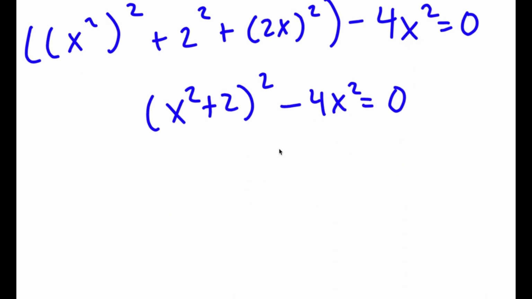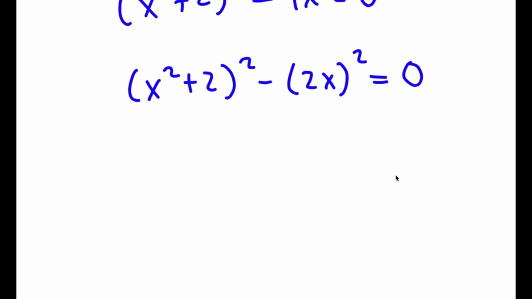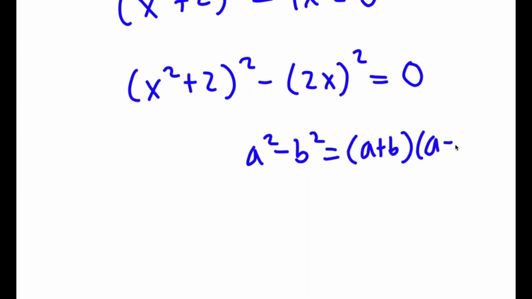And 4x squared, that's the same thing as 2x squared. Now, if I have something in the form a squared minus b squared, this is equal to a plus b times a minus b.